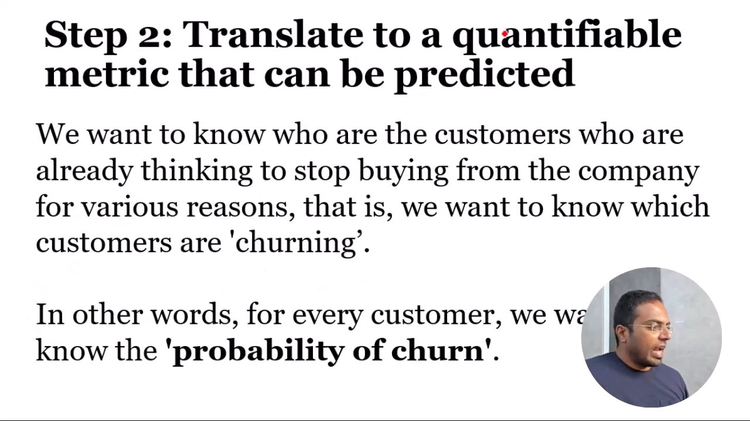The second step is to translate to a quantifiable metric that can be predicted. What can that be? Remember, in the first step, we identified 2 problems. The first problem is the large budget.